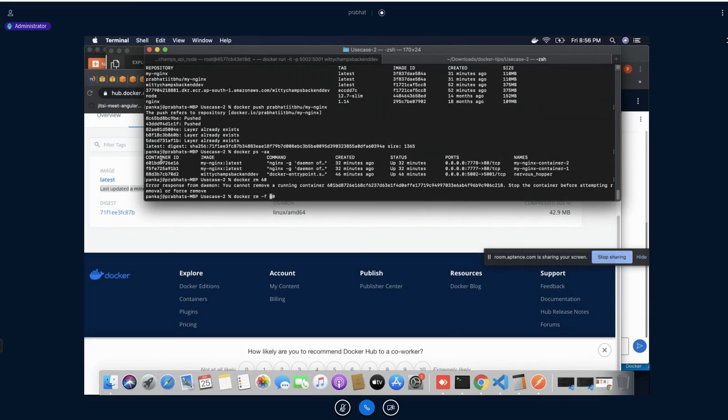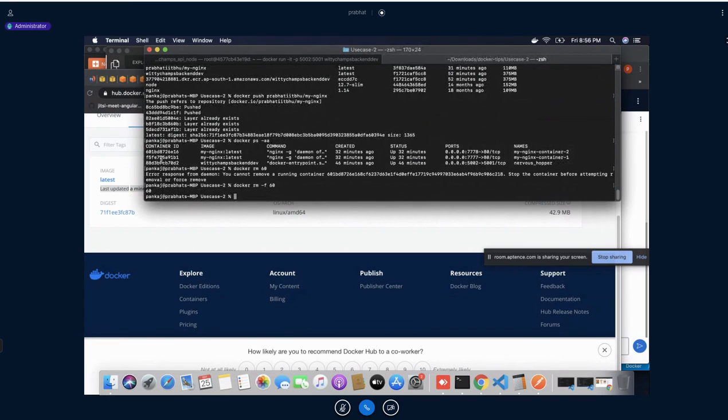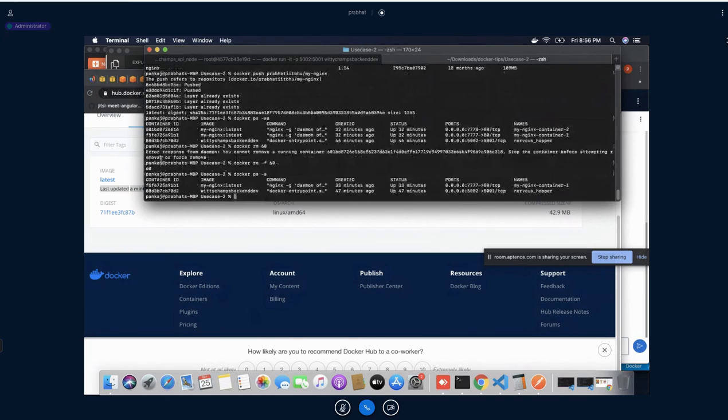That means it will stop your container first, and after that it will remove it. If I do so, see, I'm able to remove this Docker container from here. In the same way we can remove all of these.